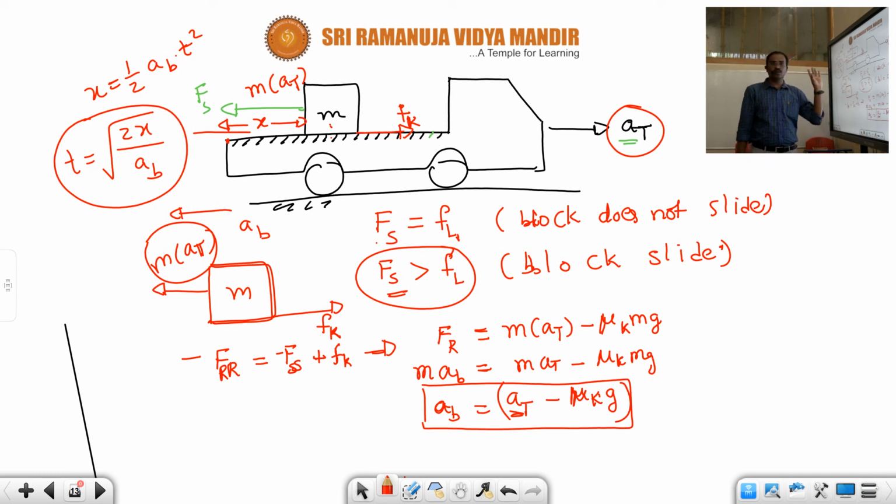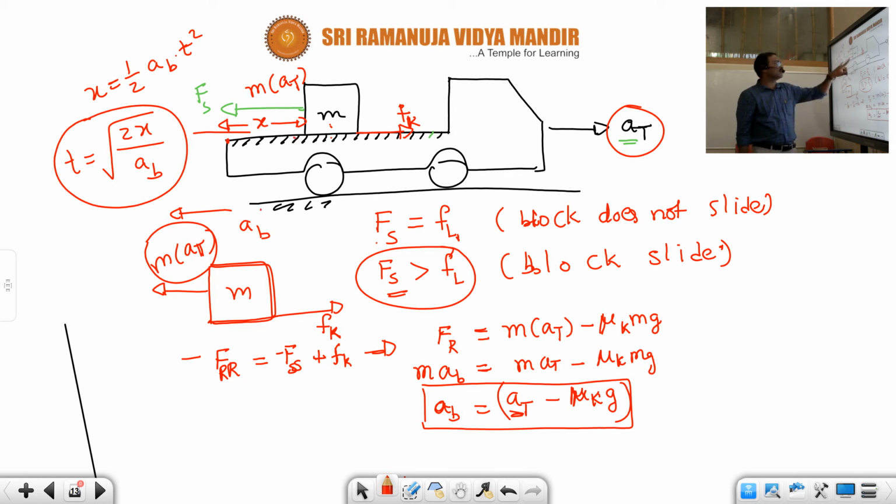If they ask, you can use the limiting friction formula. If the pseudo force is more than the limiting friction, then definitely the block will slide backward. Means if the truck is going forward, the block is going to slide backward with an acceleration AB is equal to AT minus mu k into g.